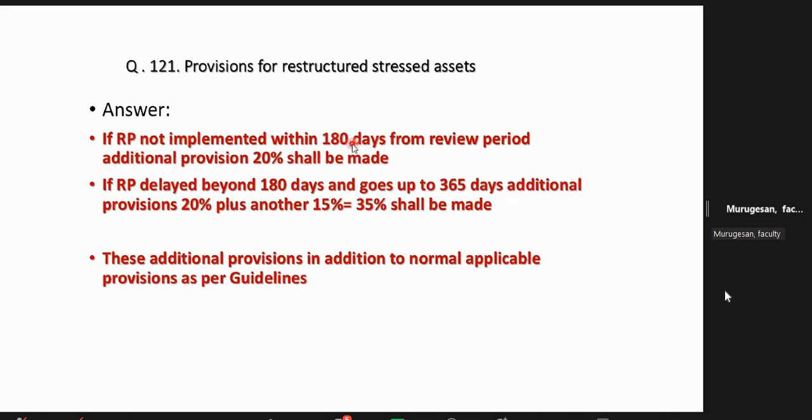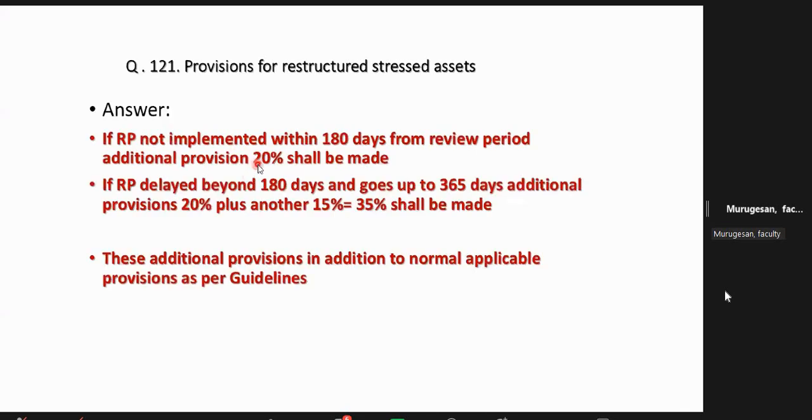The resolution plan is implemented within 180 days. So during the 180-day review period, 20% additional provision has to be made in addition to the normal provisions. Remember, 20% additional provision for restructured assets. This is a question they ask. Again, suppose the implementation of the resolution plan is delayed beyond 180 days. Another 90 days also they can go. Sometimes up to 1 year also they are unable to implement.